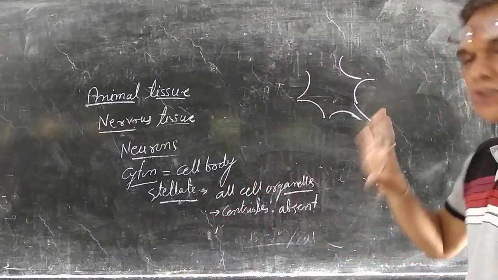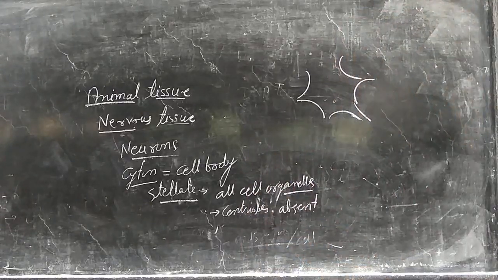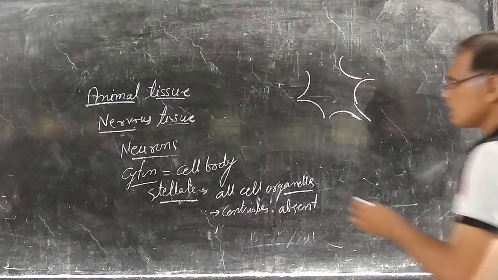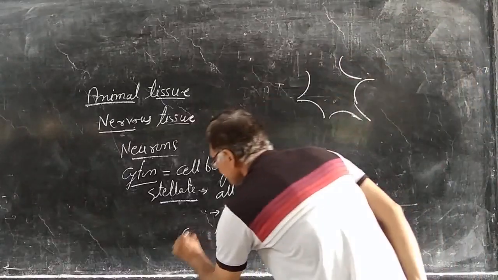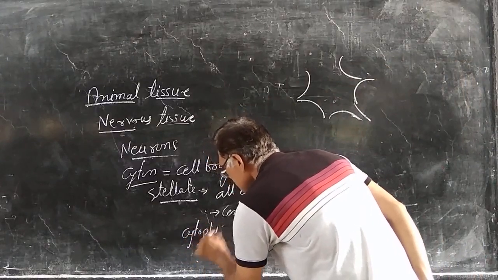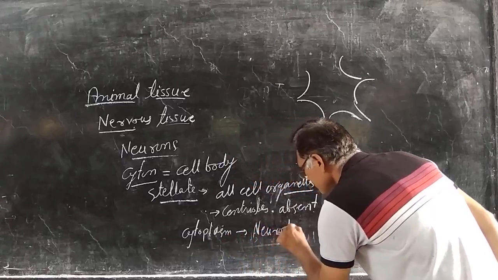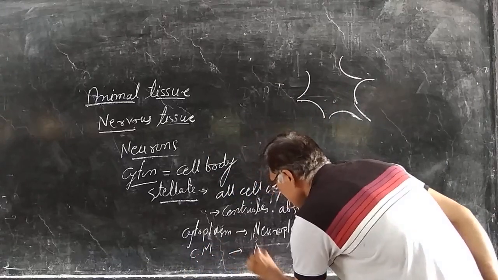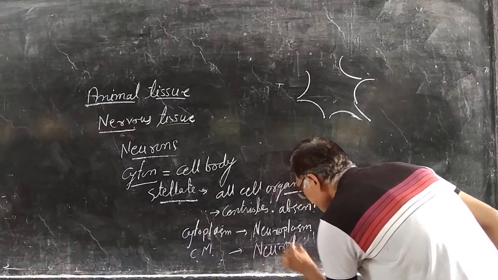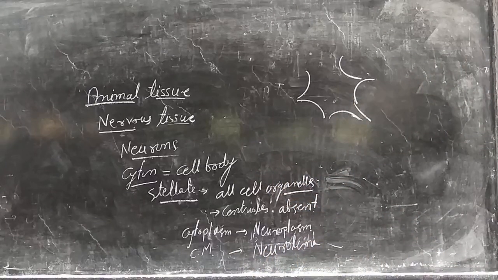New neuron cells are not formed after birth. The cytoplasm of the neuron cell is called neuroplasm, and the cell membrane is known as neurolemma.